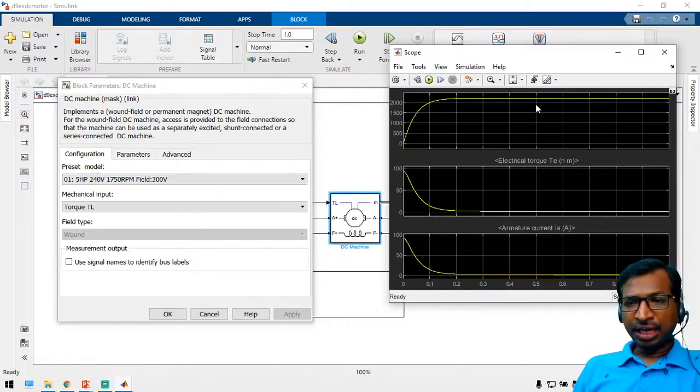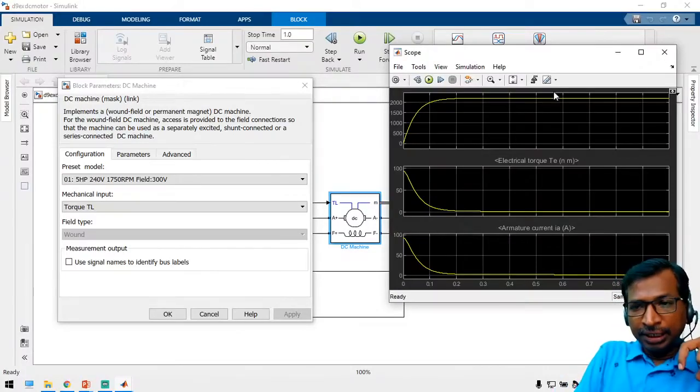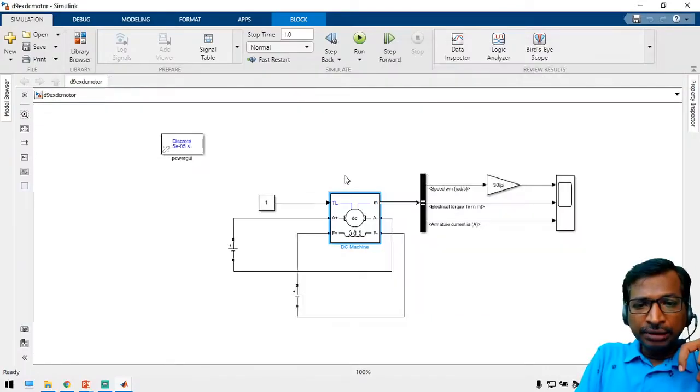So here we have received about 2200 rpm. We have received this rpm because this load is not fully loaded.